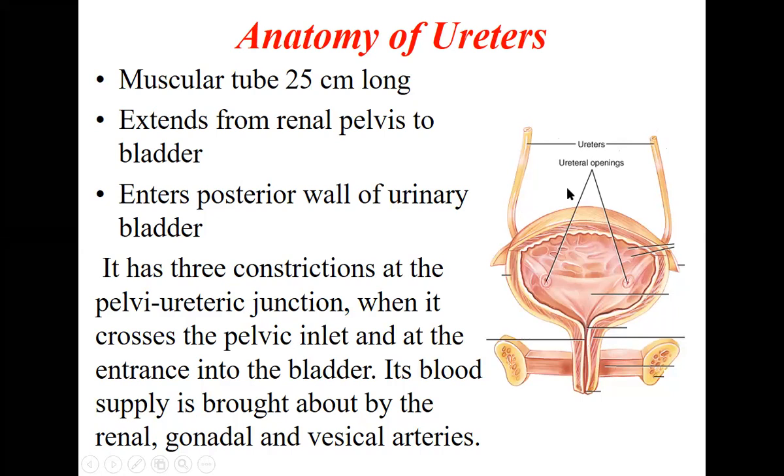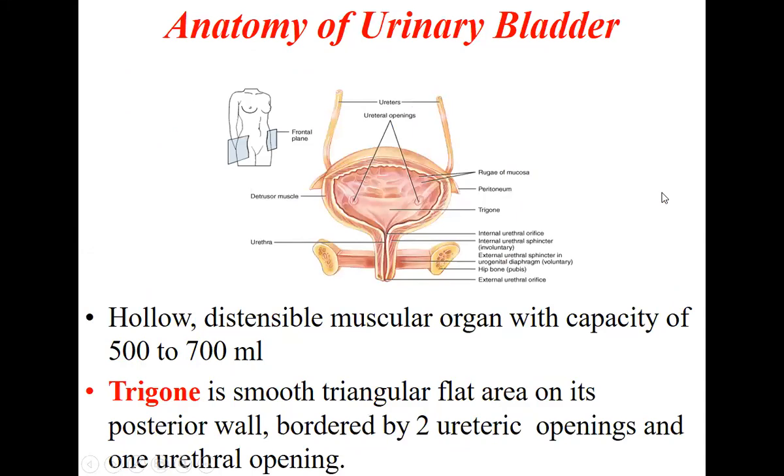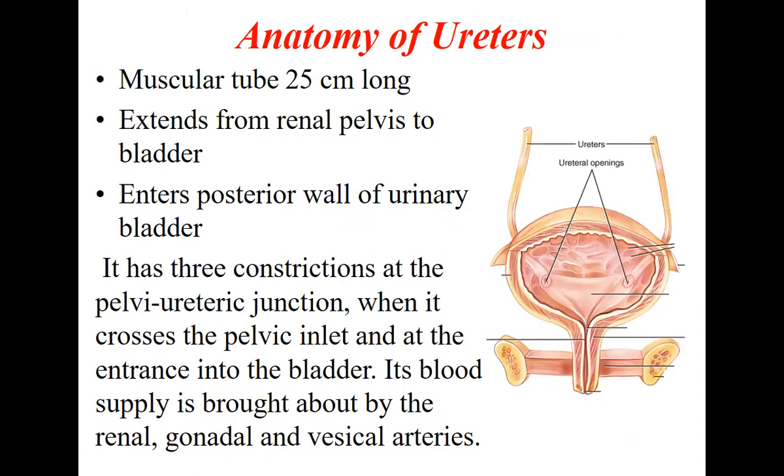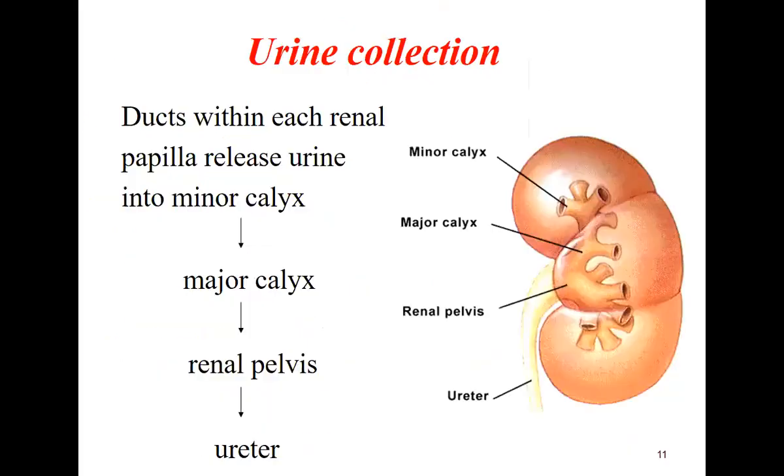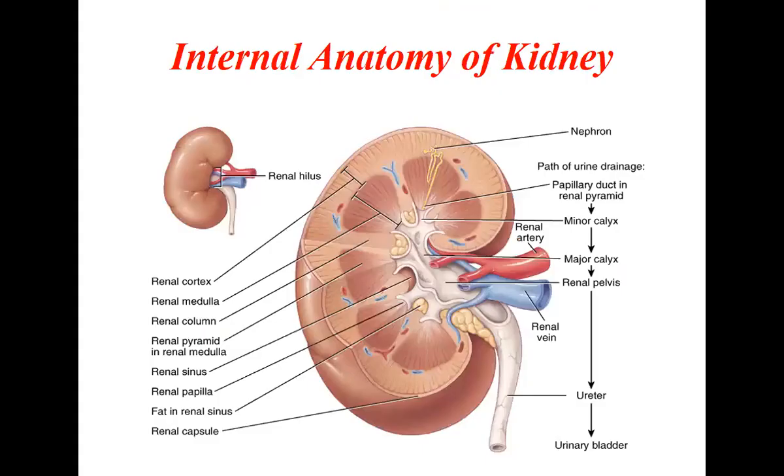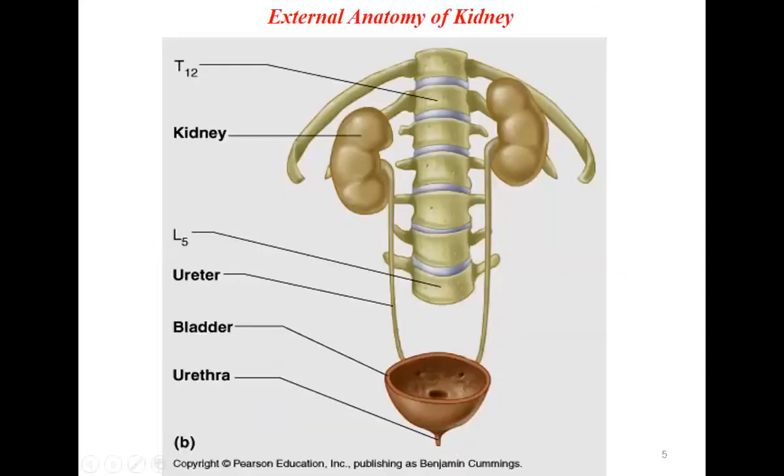You see this ureter, usually this is important because if there are any strictures or if there are stones, ureter stones, then we should know where exactly is the stone. So sometimes the normal constriction, these are the three normal constrictions. Constriction means narrowing. So you should be able to differentiate between normal constriction and the stone. So you should know how you identify. So you should know the normal constriction.